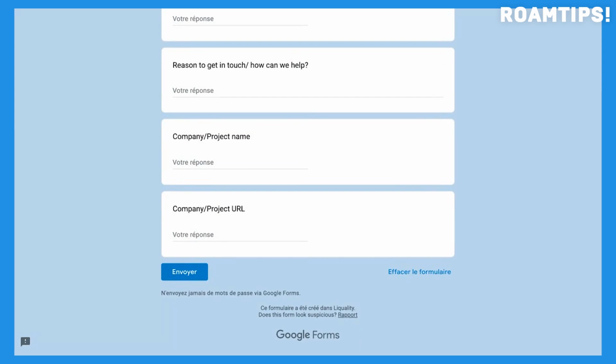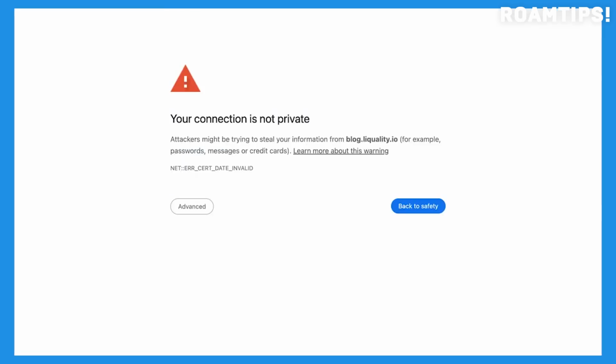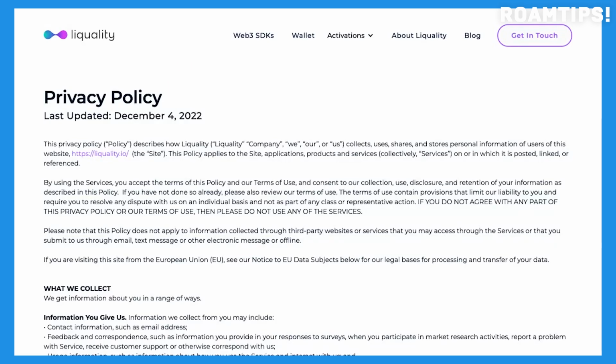Liquality provides a valuable tool for navigating the decentralized world, offering a streamlined and user-friendly experience for managing and swapping digital assets. Exploring their website at https://www.liquality.io will provide more in-depth information about their features and functionalities. Remember, this is just my personal experience, and your experience may vary. Be sure to do your own research before making any financial decisions.